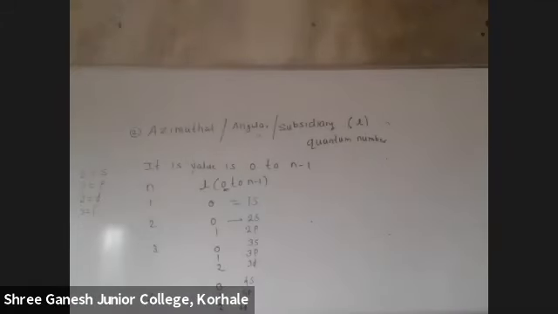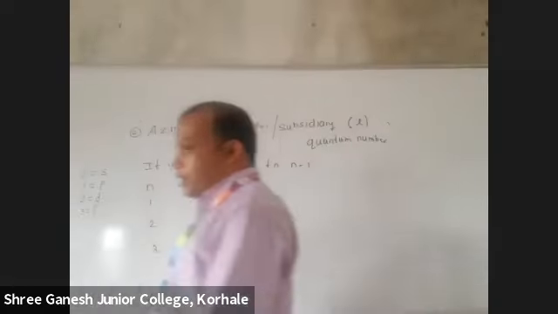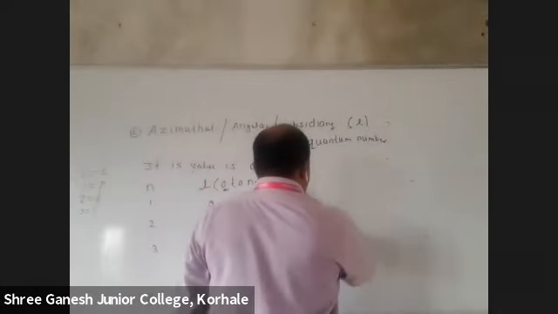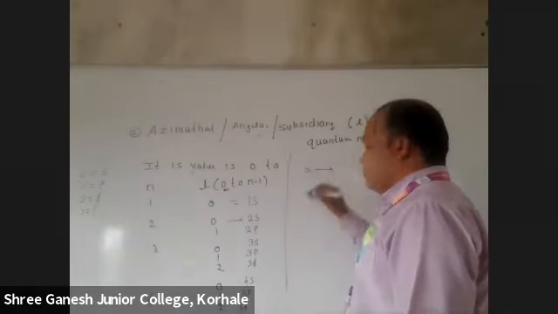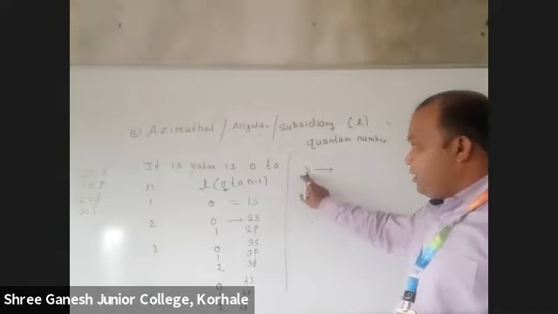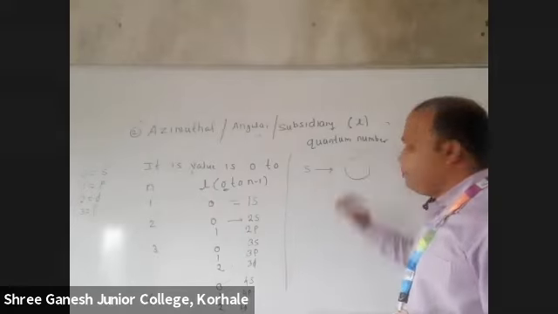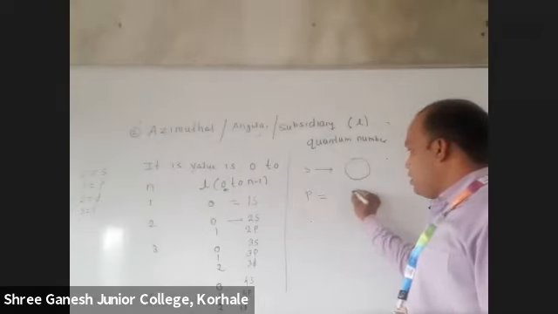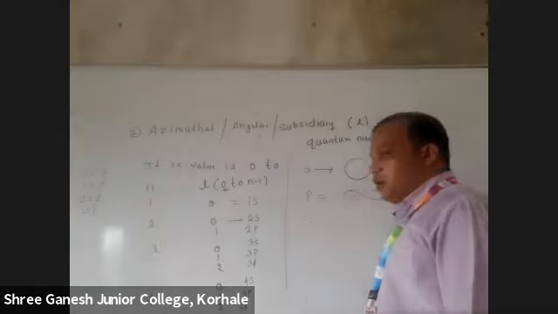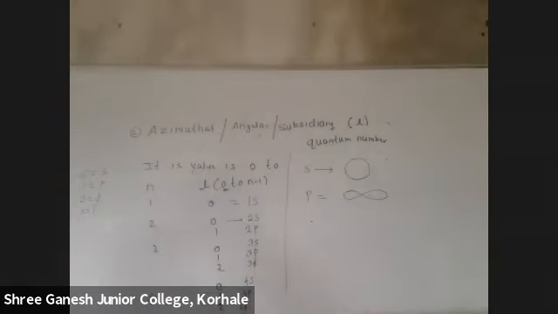Write down the shape of orbital. S subshell has spherical shape. P has dumbbell shape.